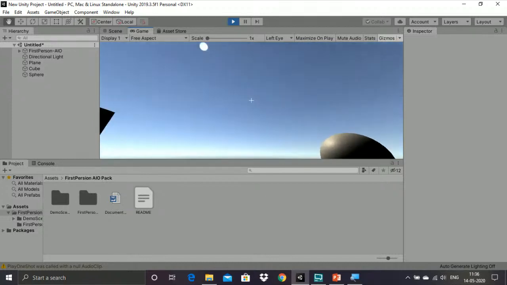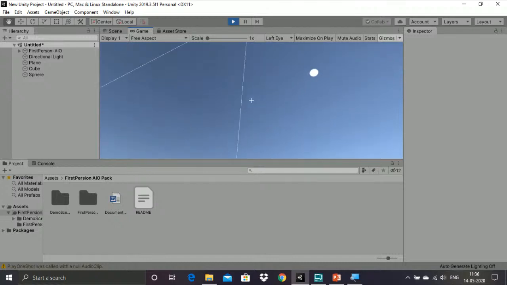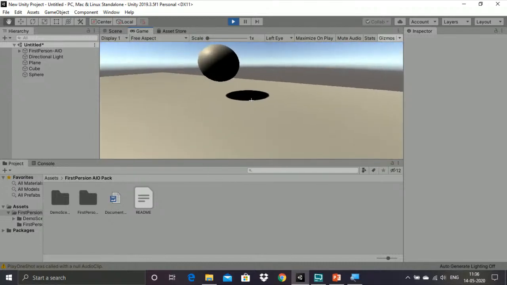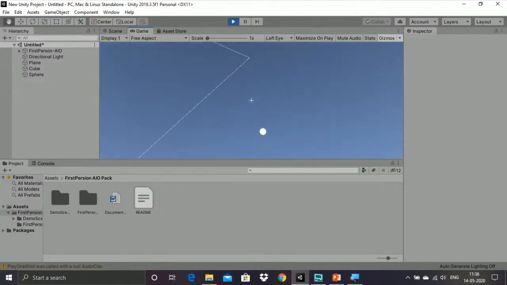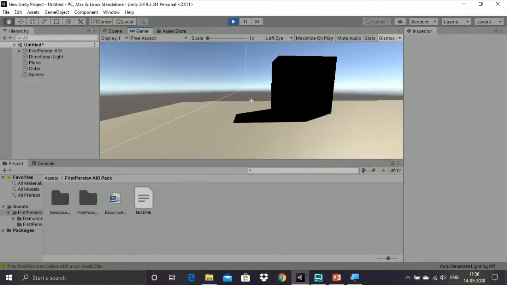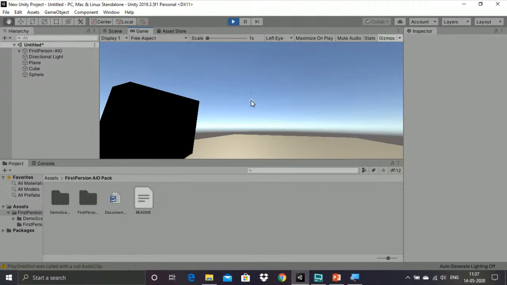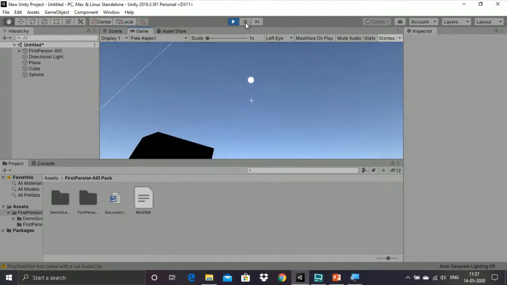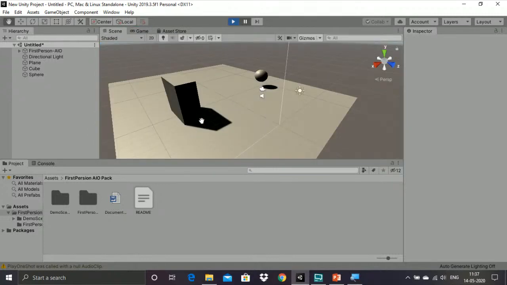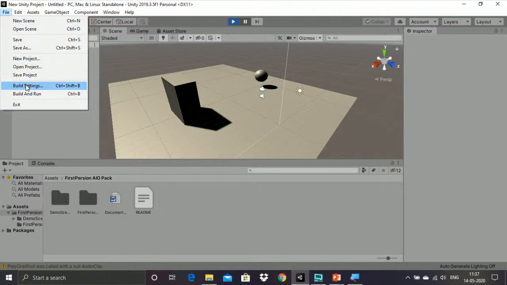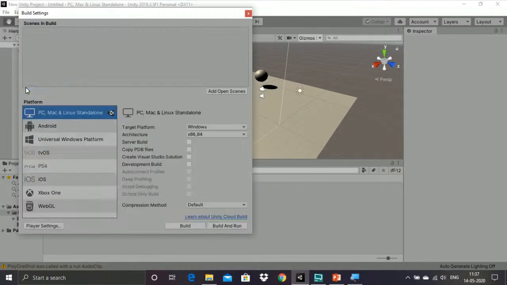So now whatever we see is nothing but the implementation of this particular development. You can see the plane as well as these lines and all. So now we have to make it in the real form, right? So for that we have to build it as an export file. So we can go with the build settings.